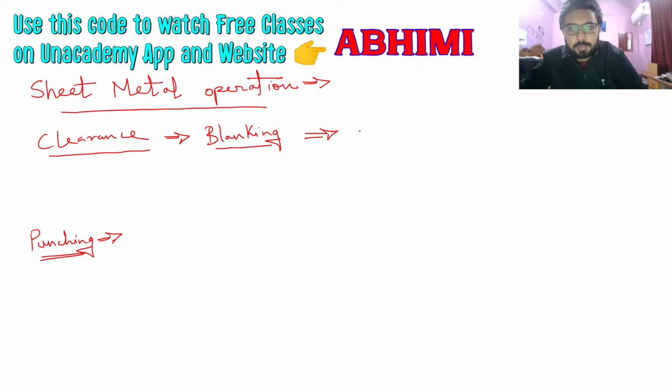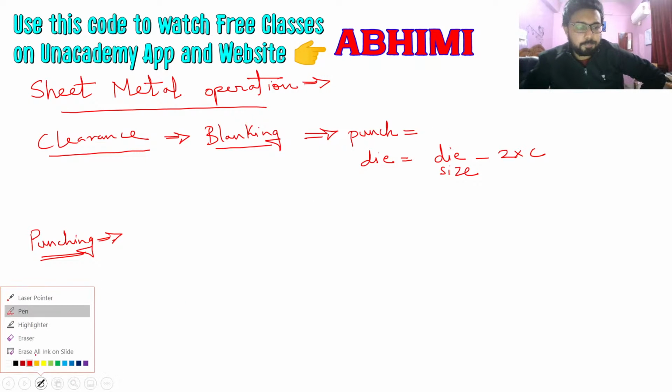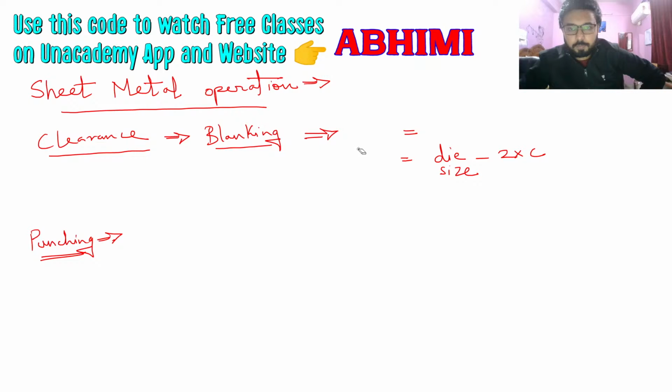So for blanking, the die size will be the size of the blank or size of the product, and the punch size will be the die size minus 2 times the clearance.